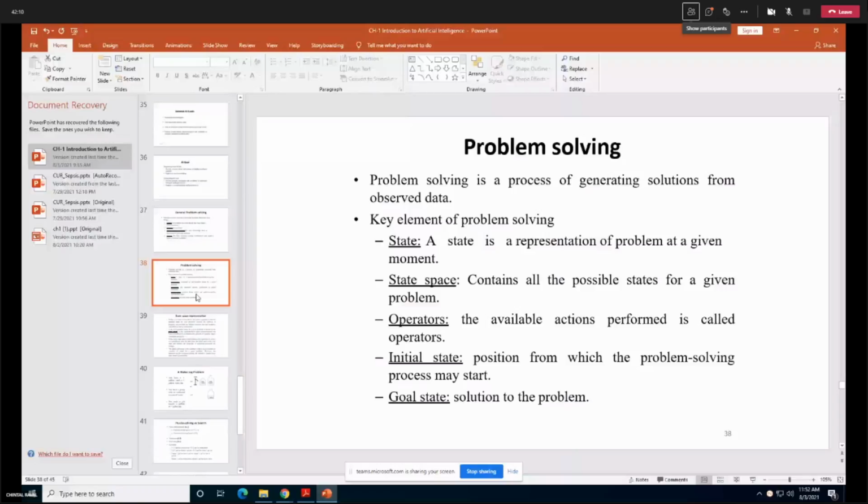Initial state and goal state. More than one goal state is possible. As in the game of chess, there are two goal states, white wins or black wins. Otherwise, the third one is also an acceptable solution, draw. Done with this, students?